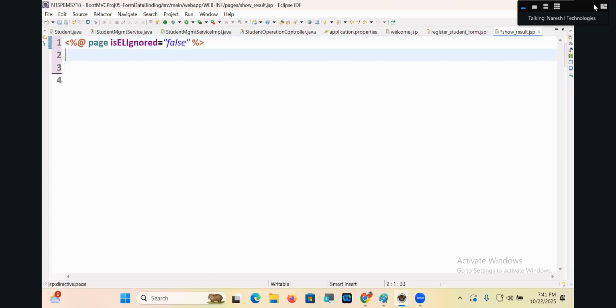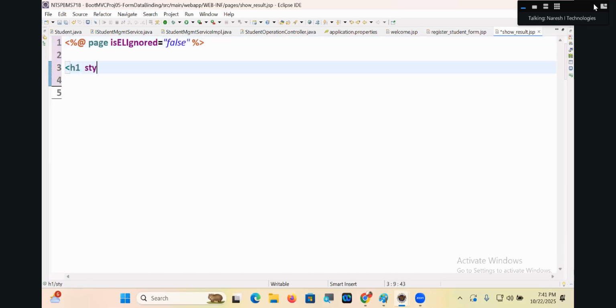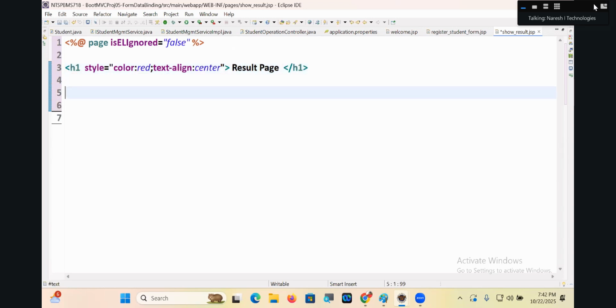H1 style, color colon red, text hyphen align center. What is the result page?